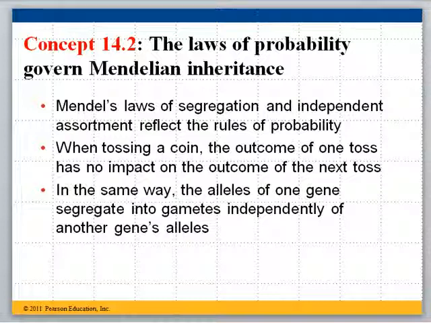And every time you flip the coin, that has no effect from the previous flip. In other words, there's a 50-50 chance every time that it's going to be heads or tails. If you were to flip the coin 9 times in a row and it came up heads 9 times in a row, that is very unlikely, but it could happen. So probability says that is a low probability, but that doesn't mean it's impossible.